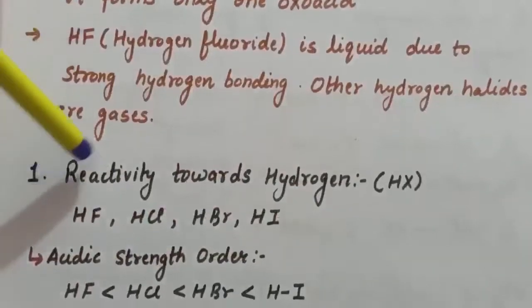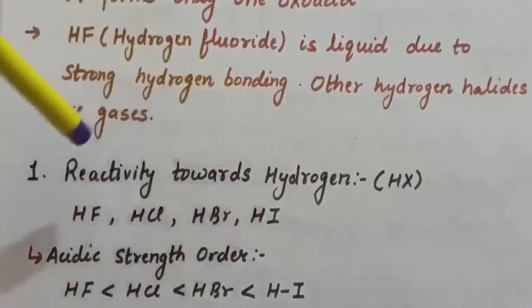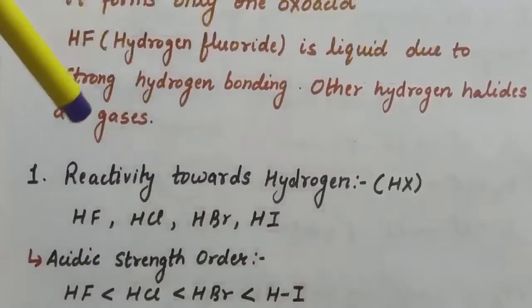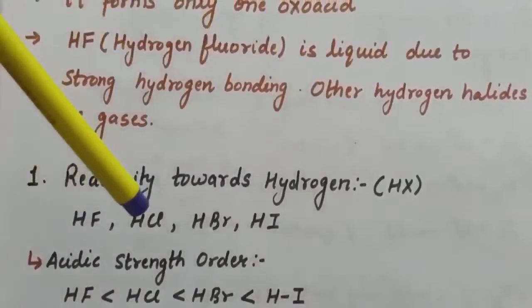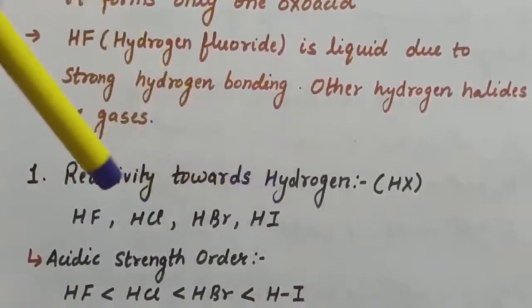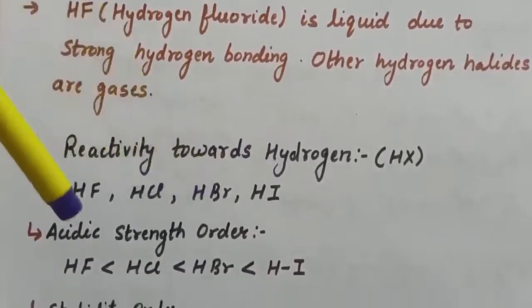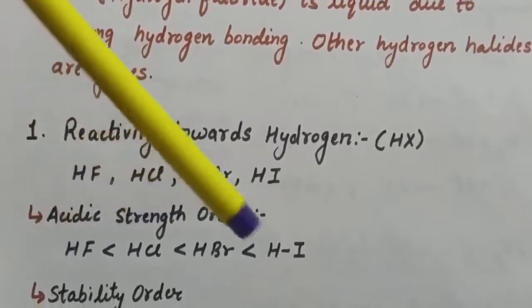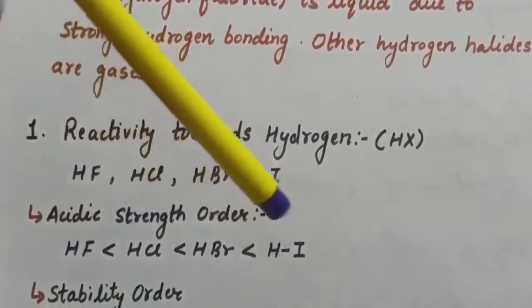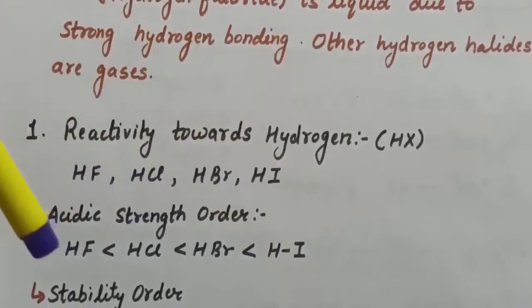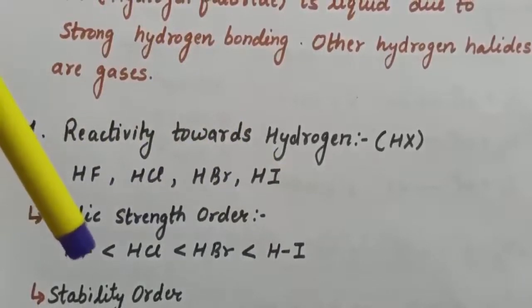Now, first is reactivity towards hydrogen. So when halogens react with hydrogen, they form hydrogen halides, and these are HF, HCl, HBr, HI. Now, if we compare the acidic strength of these halides, HF is least acidic and HI is most acidic. This can be explained on the basis of bond strength between hydrogen and halogen.